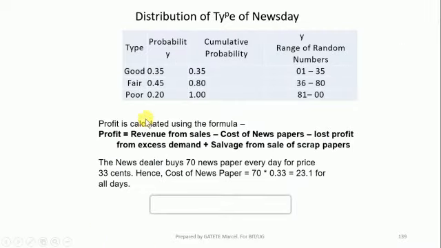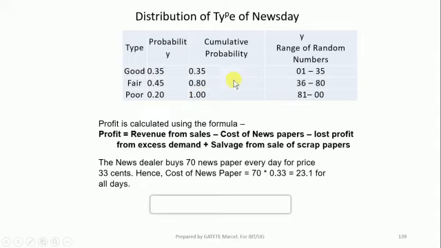We can also have the distribution of type of newspapers here. We have to calculate here. This we already have. The type and the probability. Type is good, fair, and poor. Probability we already have it. We have to calculate the cumulative probability here. So I am going to take this one, copy it here, and then 0.35 plus 0.45, we are going to have 0.80. 0.80 plus 0.20, I am going to have 1 here.